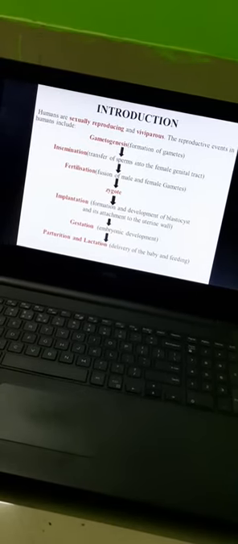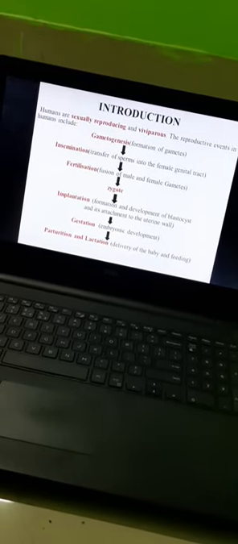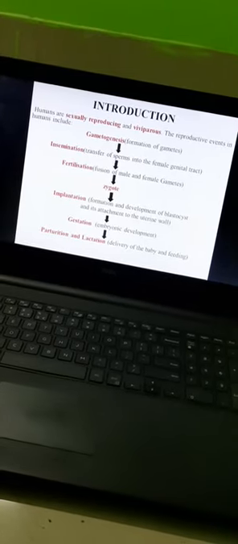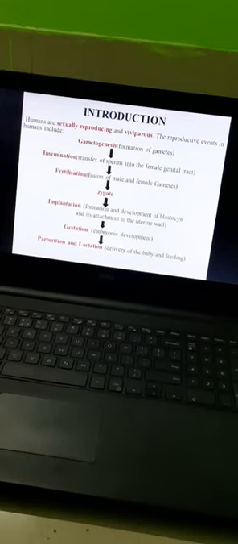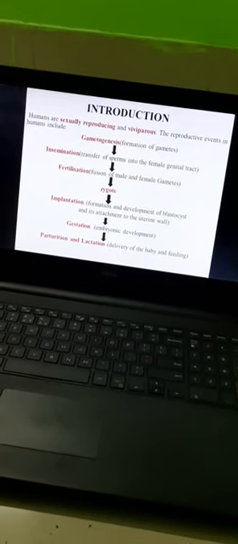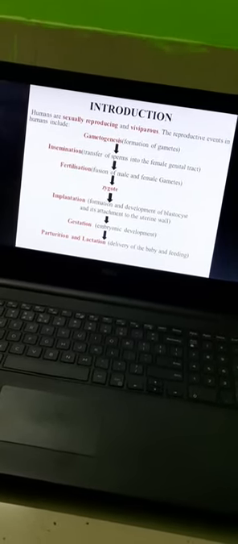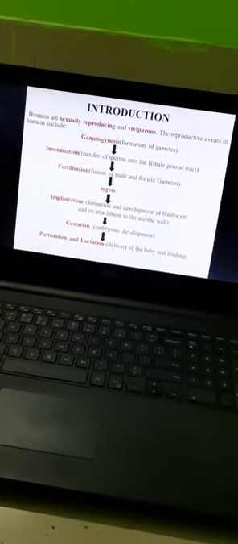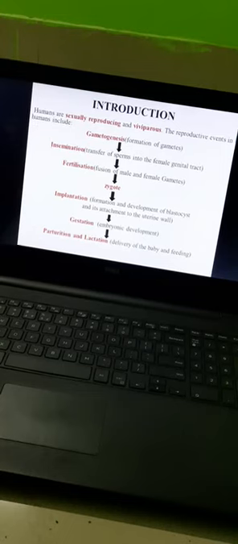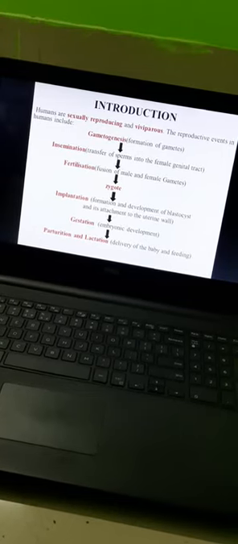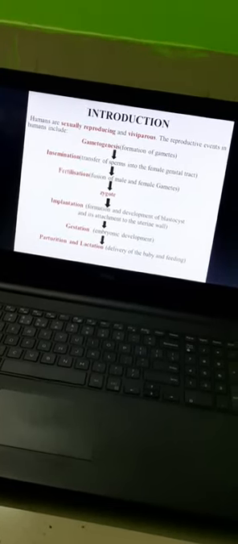Now next is gestation. So what is the gestation period? Embryonic development. The process of embryonic development is known as gestation. This includes the formation of a fully mature baby from zygote. So first the zygote, then there will be a stage of blastocyst, then there will be a formation of embryo, and then further the embryo will develop and form into a fully matured baby.